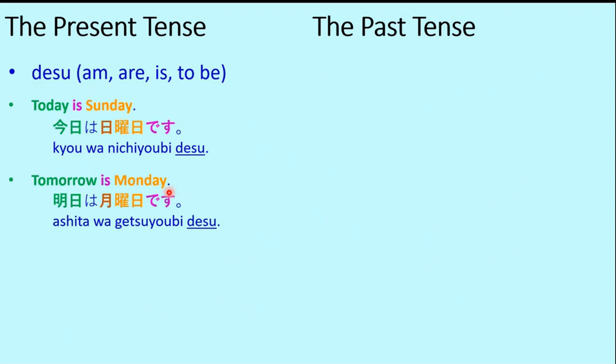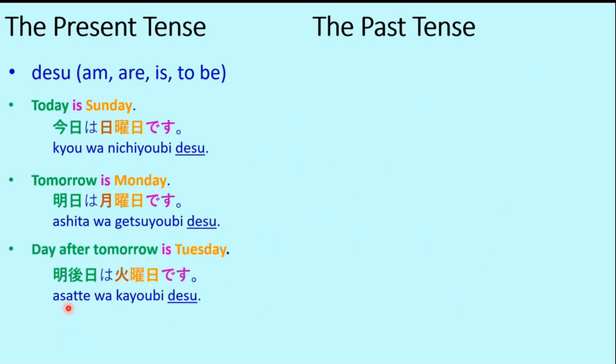Tomorrow is Monday. So this is now future. Tomorrow is called ashita. Tomorrow the Japanese word is ashita wa getsuyobi desu. Getsuyobi is Monday. So for both present and future we use the word desu. Day after tomorrow is called asatte. Asatte wa kayobi desu. Kayobi is Tuesday. Day after tomorrow is Tuesday. So each of these three examples corresponds to this desu, the present or future tense form of the verb is.